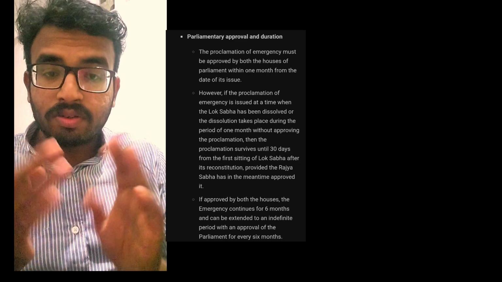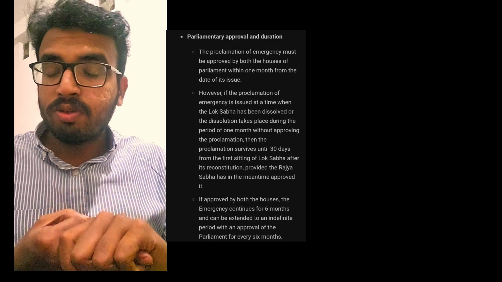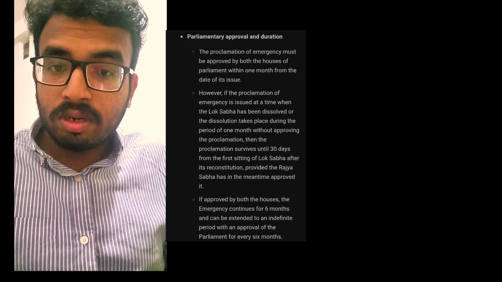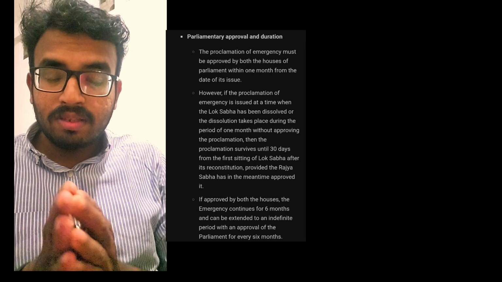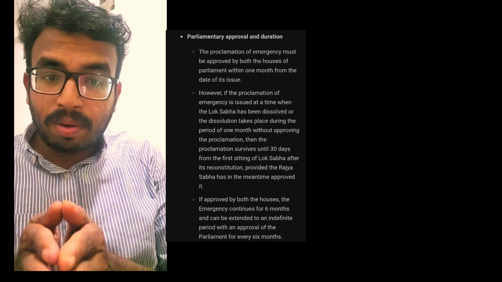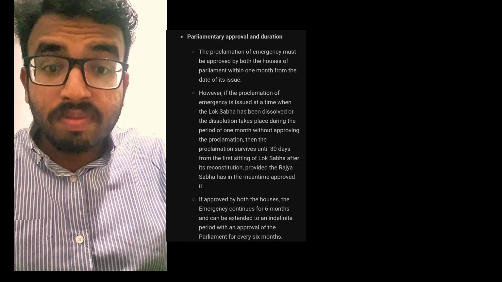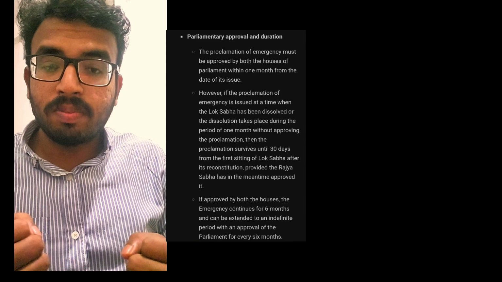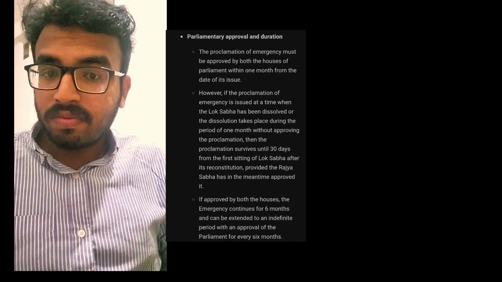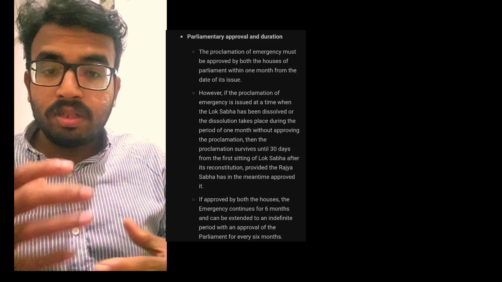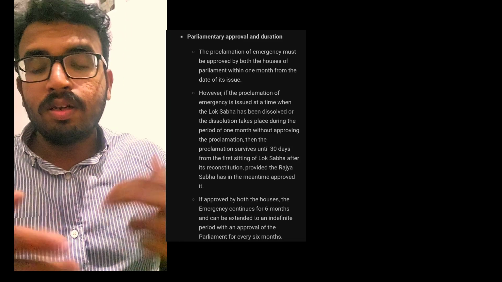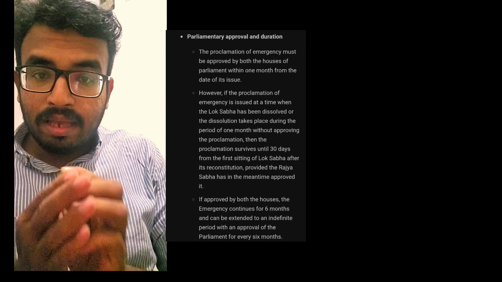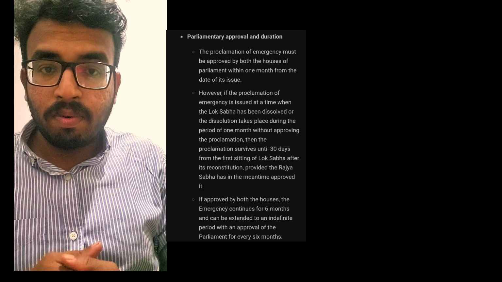So there are three kinds of emergency the Constitution deals with: national emergency, constitutional emergency, and financial emergency. These three emergencies are dealt with in Part 18 of the Constitution, from Article 352 to Article 360. The President is the supreme head and enjoys the power to declare the emergency on the advice of the Council of Ministers. During the emergency, so many things happen. Everything will turn upside down. I will discuss what all will happen, and super-constitutional powers will be there.